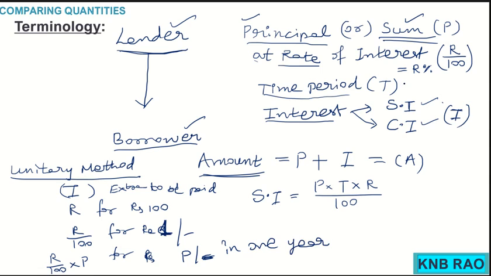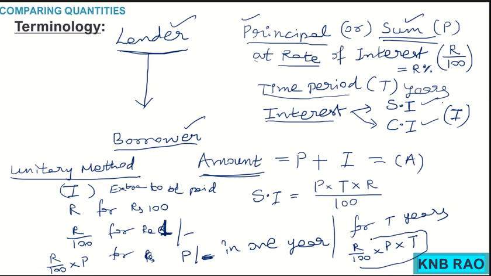For T number of years, if I take T years, then R by 100 into P into T is extra to be paid. Now you got this as a formula: P into T into R by 100, PTR by 100, that is it. So this is how the formula has come into picture. Using the unitary method we can derive this formula, which you have done in your class 7.